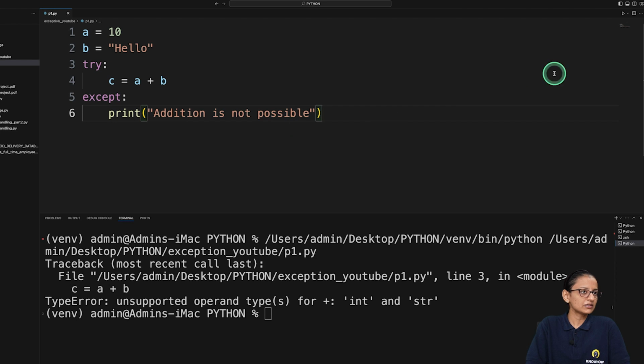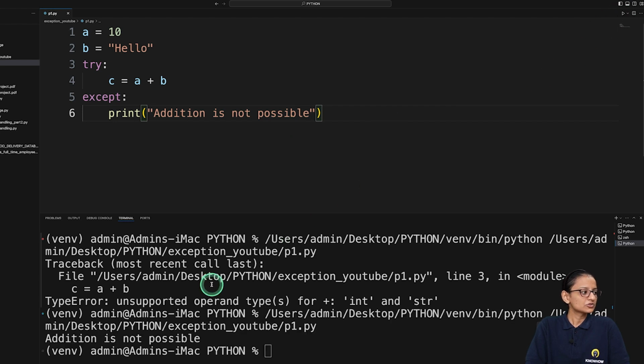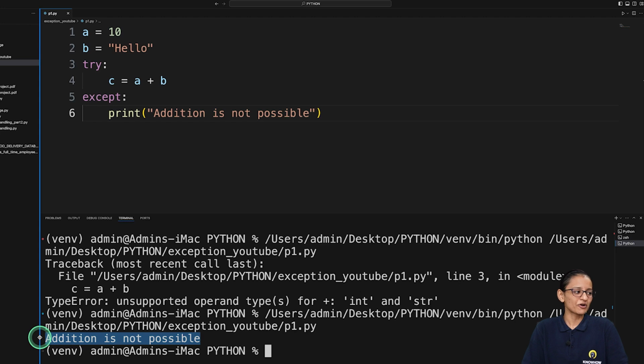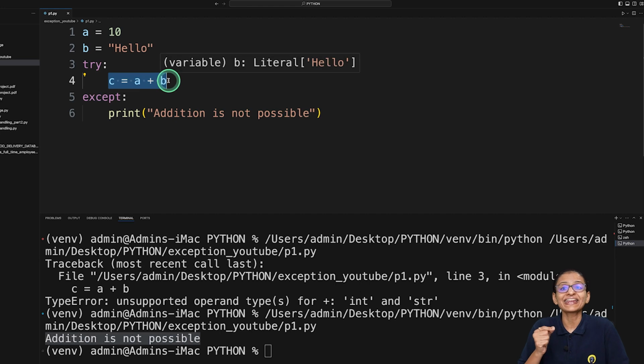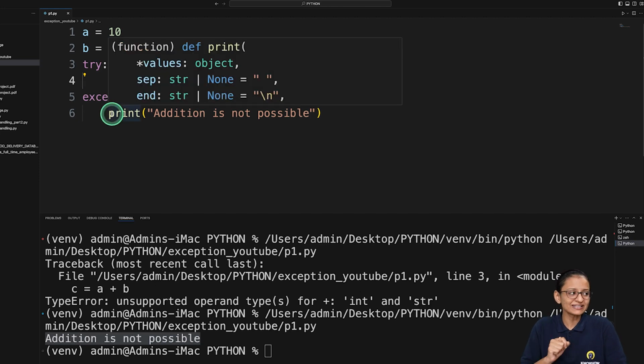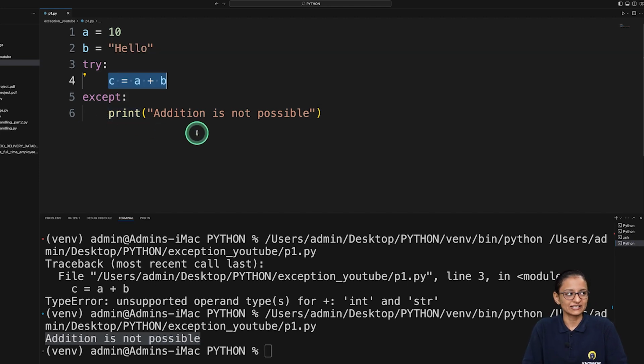Let's save it and run it. So here you can see that rather than generating this much, it is just printing a simple message that addition is not possible. Why? Because when I run the code, it generates an error, so Python will automatically come inside the except block, and whatever you have written inside the except block will execute.